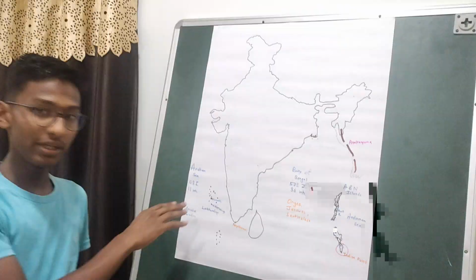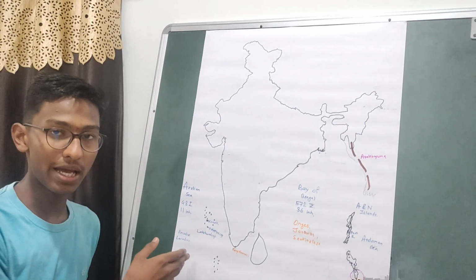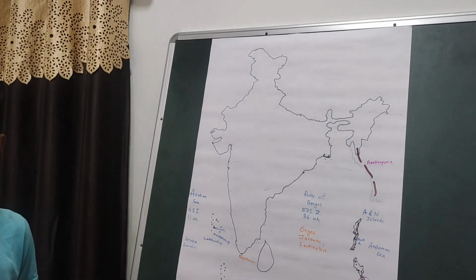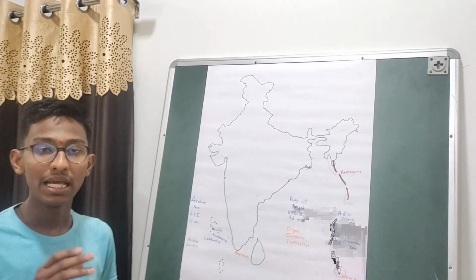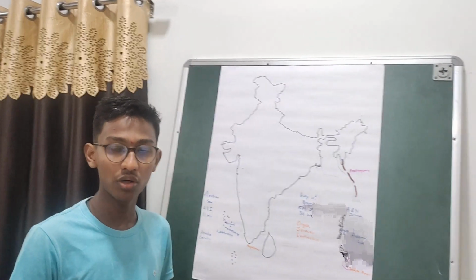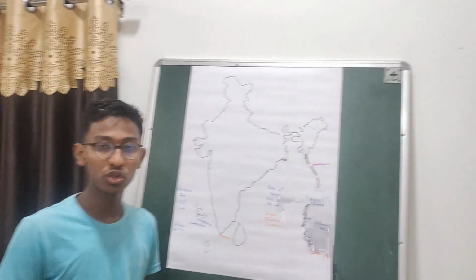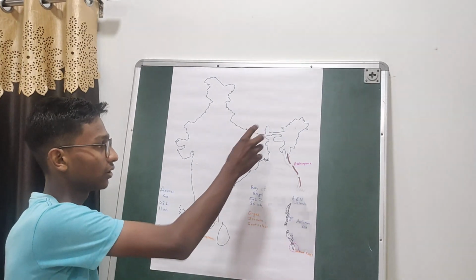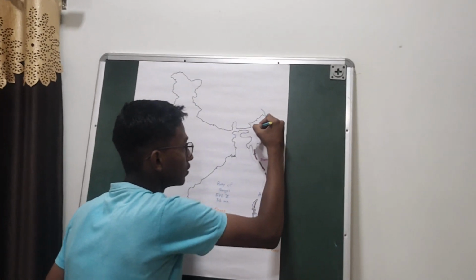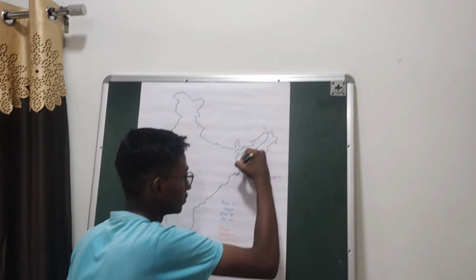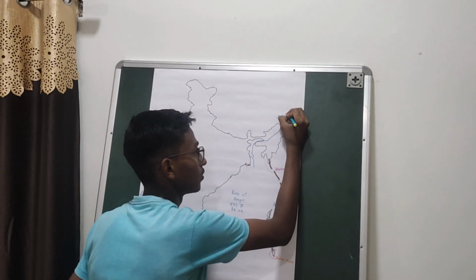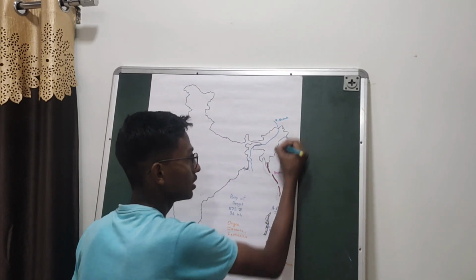So now we knew about the Lakshadweep Islands, but now we also have islands in the rivers, because we know what an island means. An island means a land mass which is surrounded by water on all four sides. So an island can also be present in rivers. So we have here the river Brahmaputra.